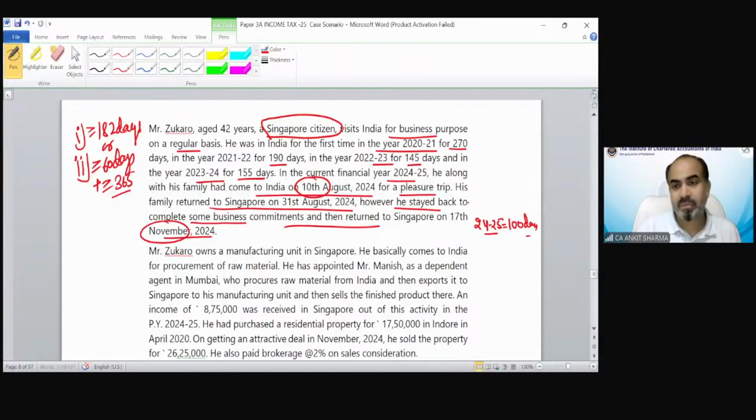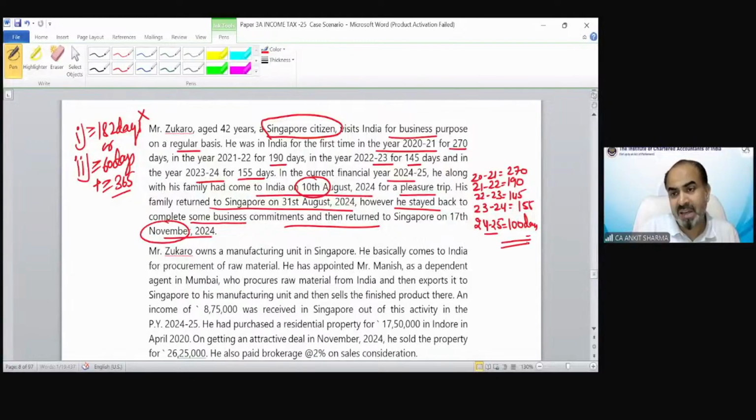Before this year, for the last 4 years, the number of days he was in India: 23-24 was 155, 22-23 it has been mentioned 145, 21-22 he was in India for 190 days, and 20-21 he was in India for 270 days. Clear? Because he was in India for only 100 days, he cannot satisfy the first condition.